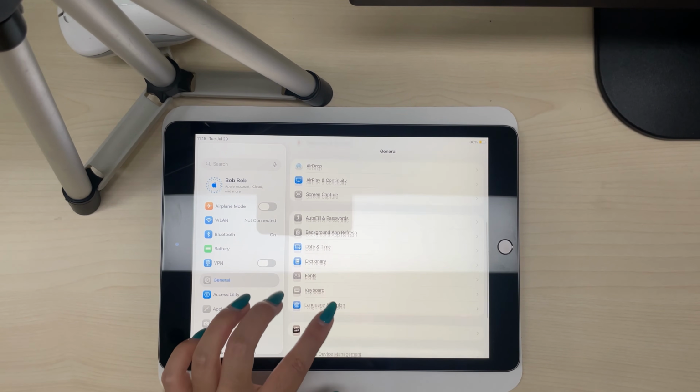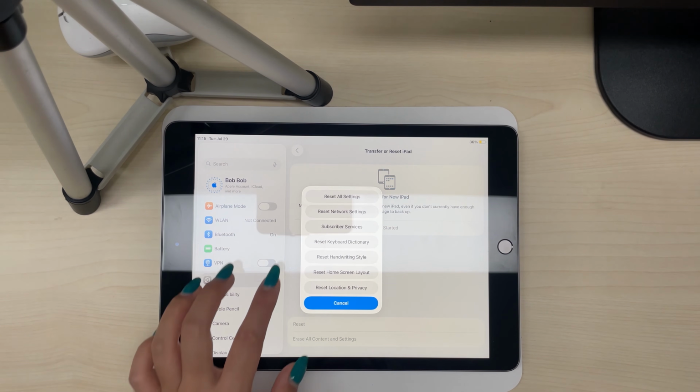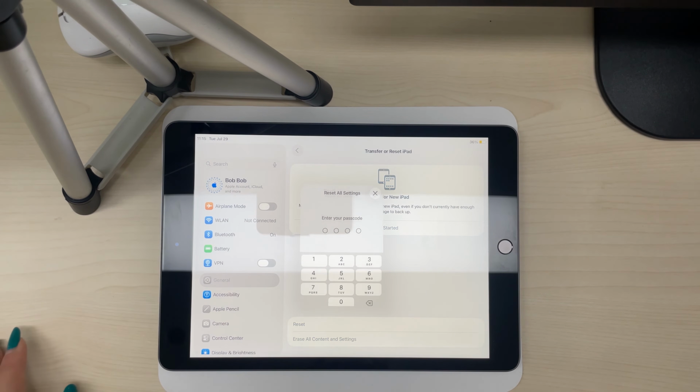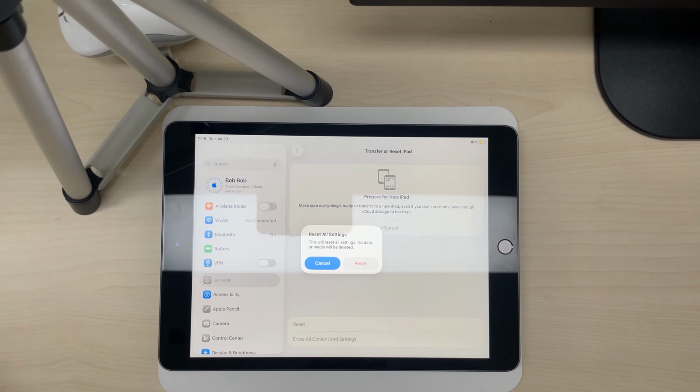Still in General in Settings, and then Transfer or Reset iPad. Select Reset, Reset All Settings. Enter the device password to confirm the operation.